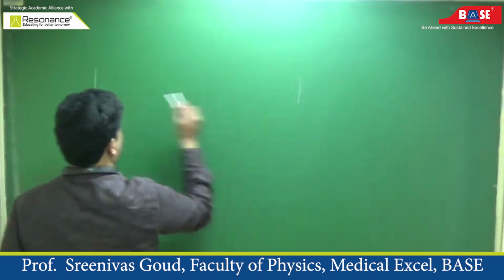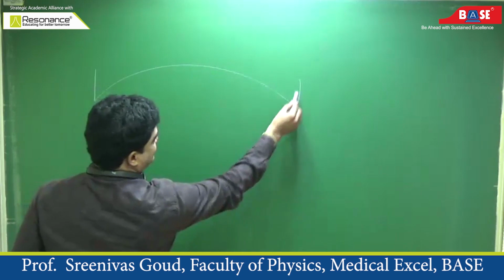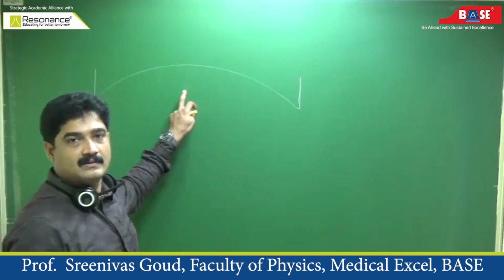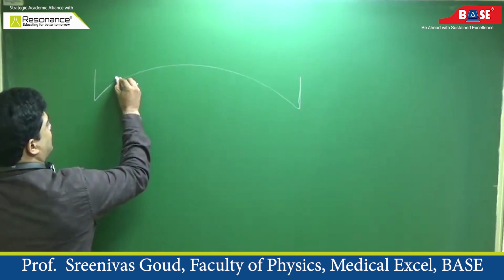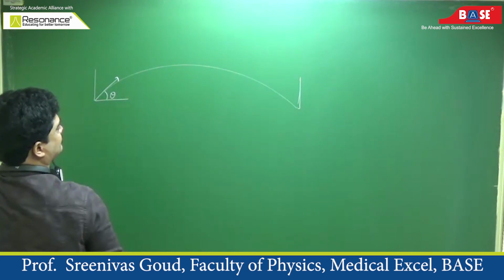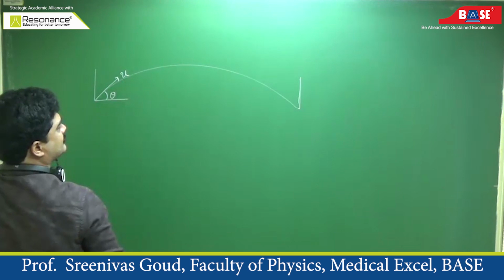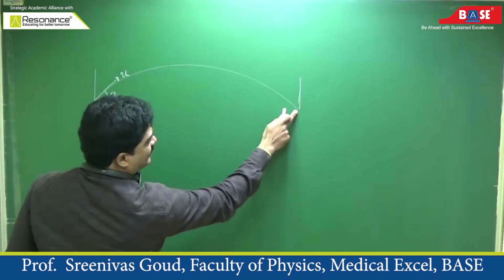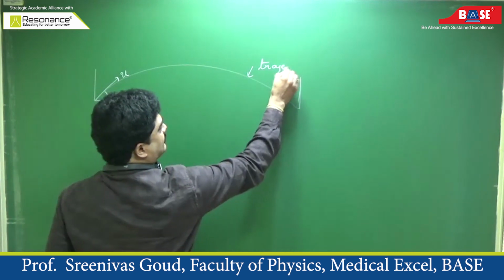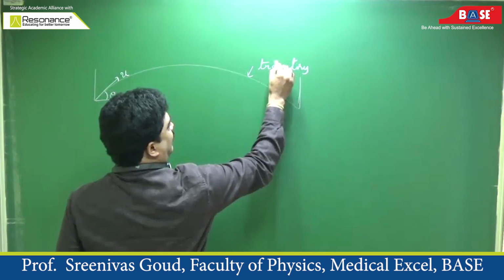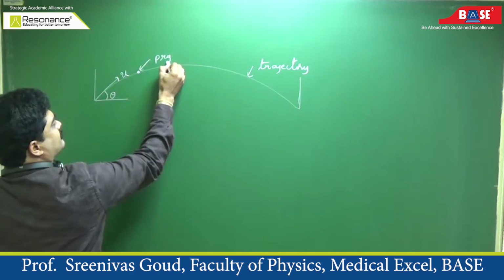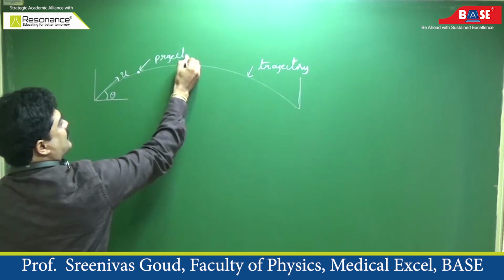between the 2 points, this will be the shape of the path. So, if you throw any object into air, which makes an angle theta with the horizontal, with some initial velocity u, what is the path followed by this object is trajectory. And that object is called projectile.